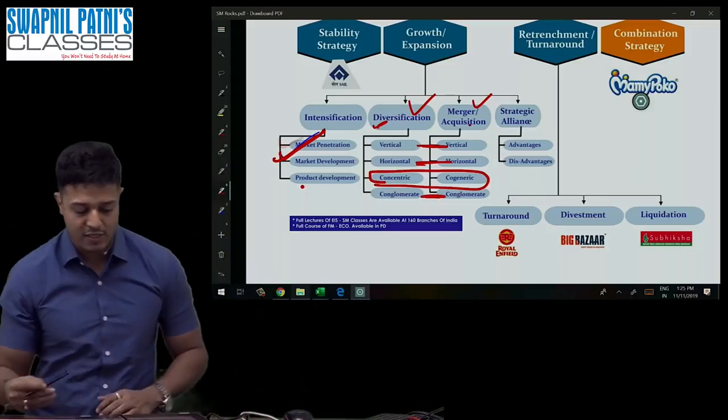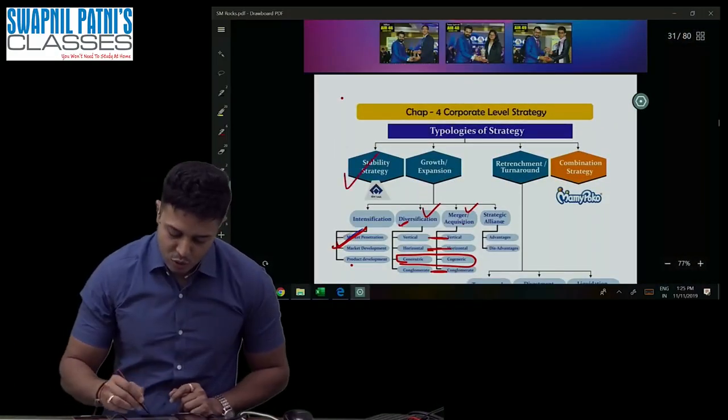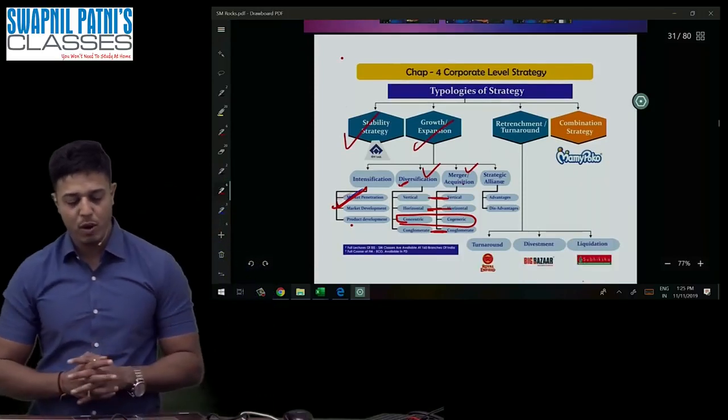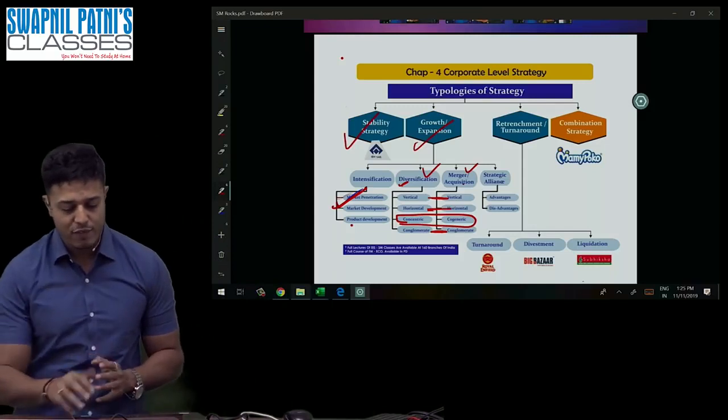Now let's understand, guys. We are done. More than 50% of the chapter is over, stability is over, expansion is over. Now it's time to talk about retrenchment. Retrenchment is broken down into three parts: turnaround, divestment, and liquidation.